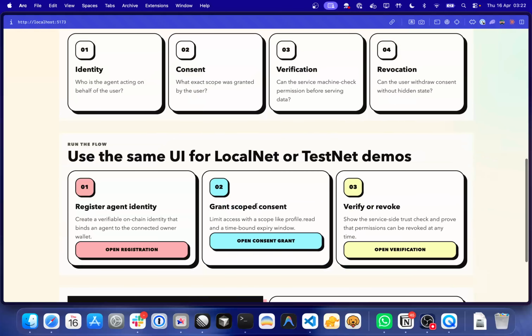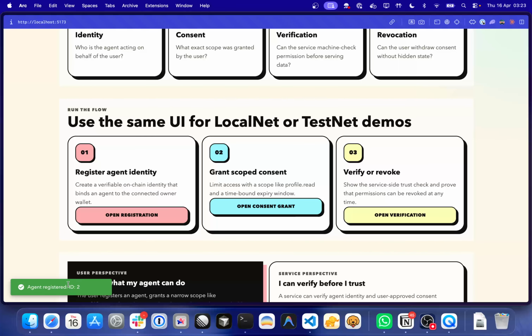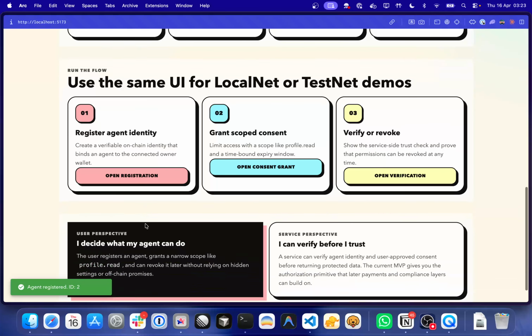So let's first start with registering my agent. Maybe I can give it the name my research bot, and let's have some metadata. This is currently just a string, but in future we will include much more in it. So I'm creating the agent. I'm confirming the transaction on my Pera mobile wallet. So yeah, the agent is created with ID 2.